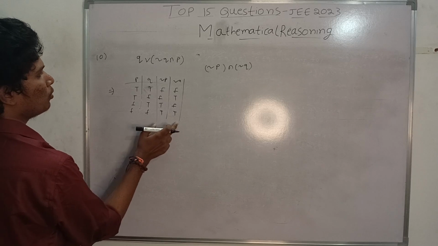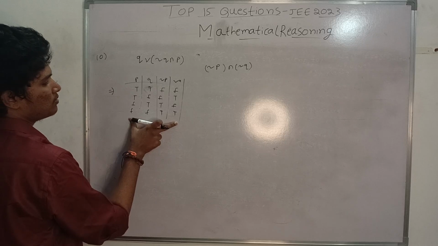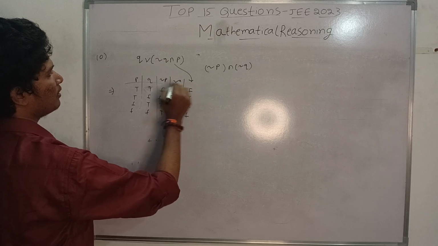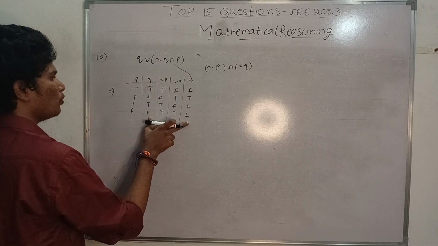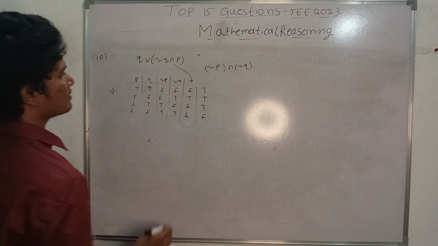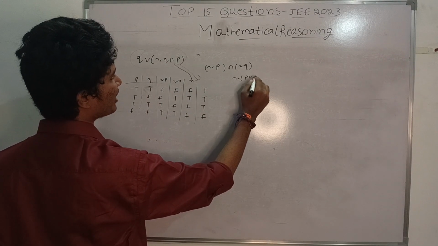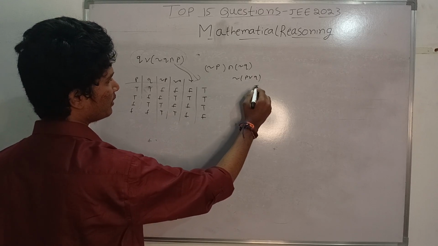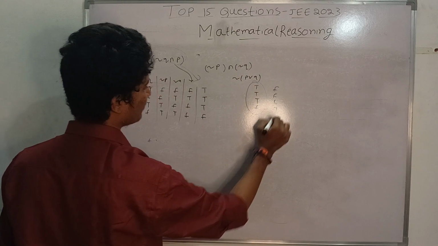What is negation Q and P? You will get false, true, false, false. To this you have to do OR with Q. You will get T, T, T, F. So the complete thing is like this. Now it is the negation of P or Q. What is P or Q? That is T, T, T, F. What is the negation of this? F, F, F, T.